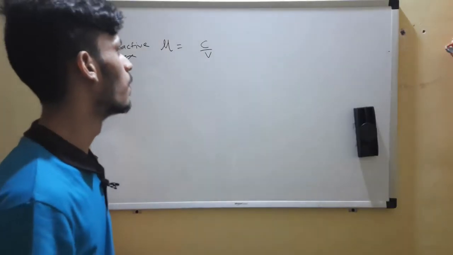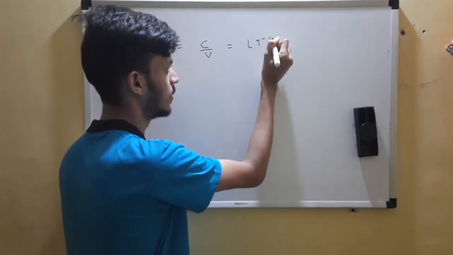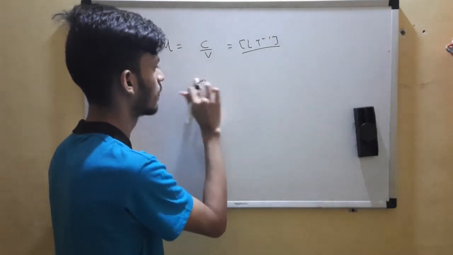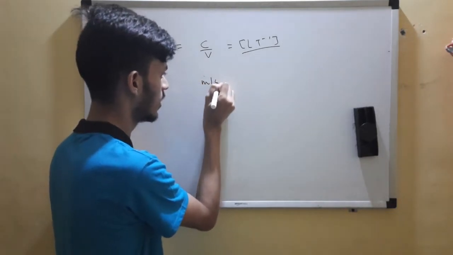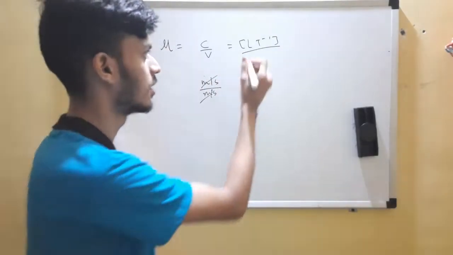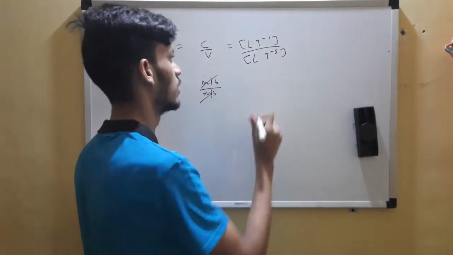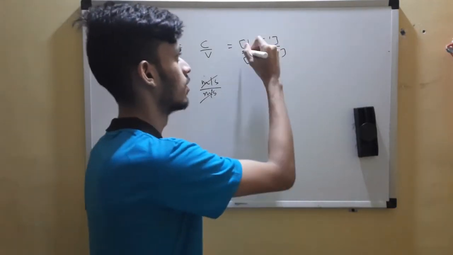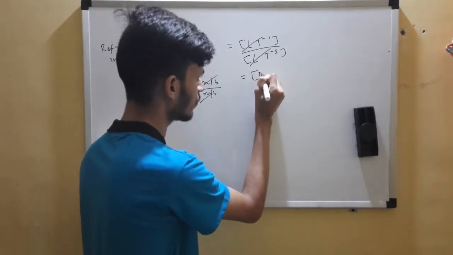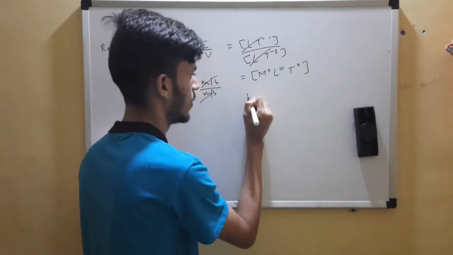Both of these are speeds, meters per second and meters per second, so they cancel. So what do we have? M^0 L^0 T^0, dimensionless.